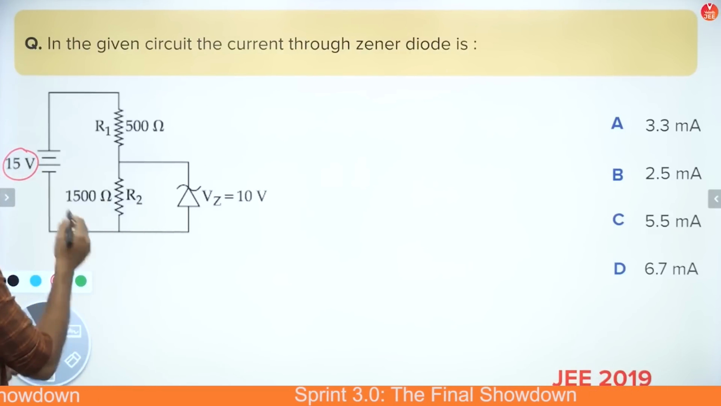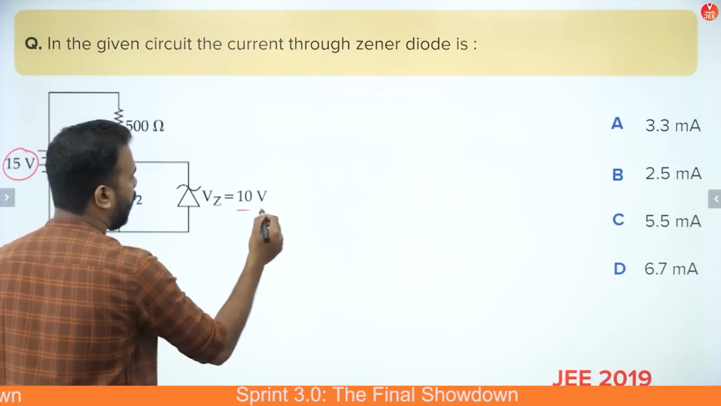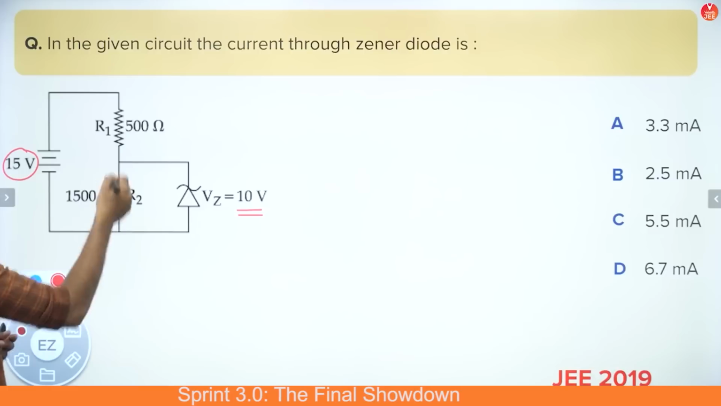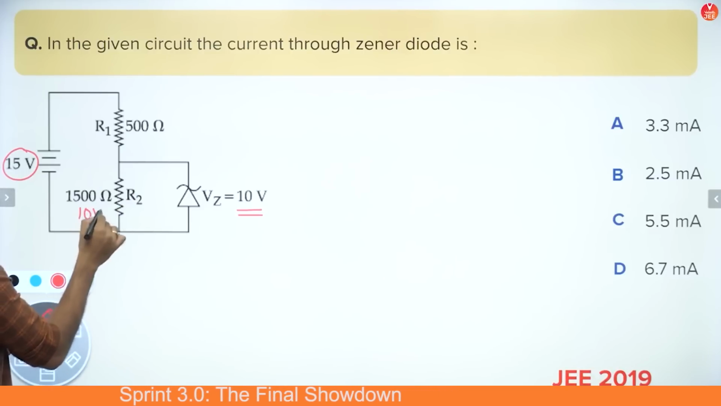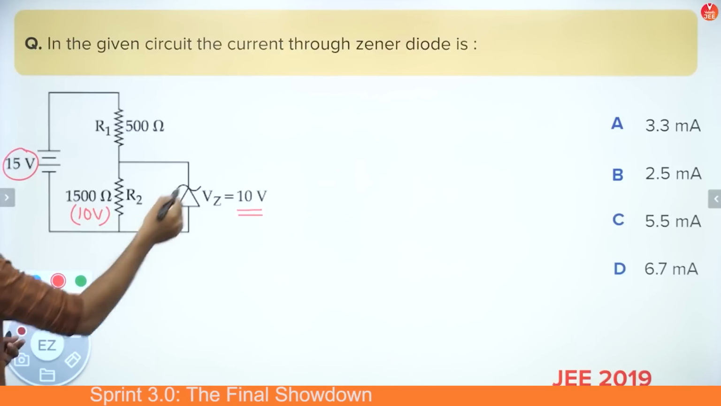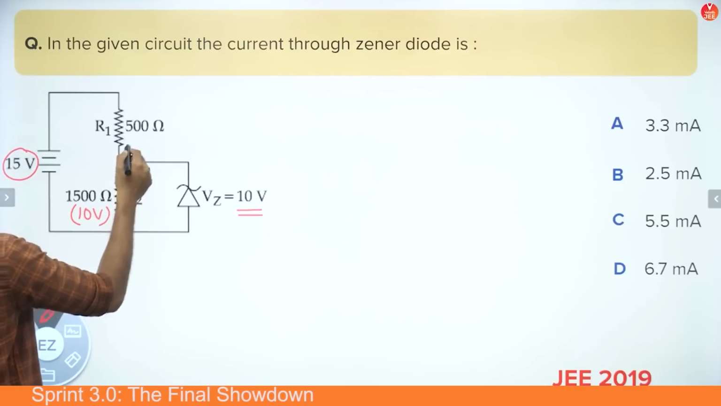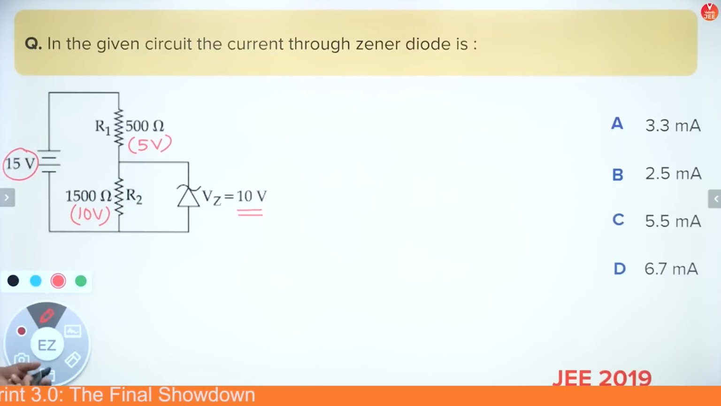and to one of the resistances, that is 1500 ohms, a Zener diode is connected which has a potential drop of 10 volts. And we know that this diode and this resistance R2 are connected in parallel. So can I say that 10 volts will be dropped here? And if these two are in parallel and getting 10 volts out of the 15, we can say that the amount of potential getting dropped on R1 is 5 volts.